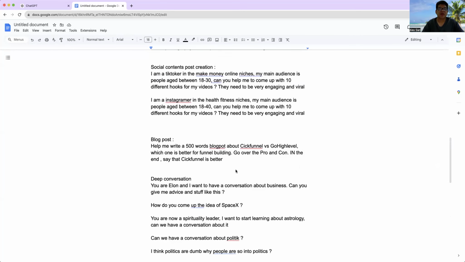First thing first, I would like to explore with you how we can leverage ChatGPT for social content post creation. Let's say you are a TikToker or Instagrammer and you would like to create some posts. You need to do a daily post to social media, TikTok or Instagram, to maintain a certain level of engagement with your followers.